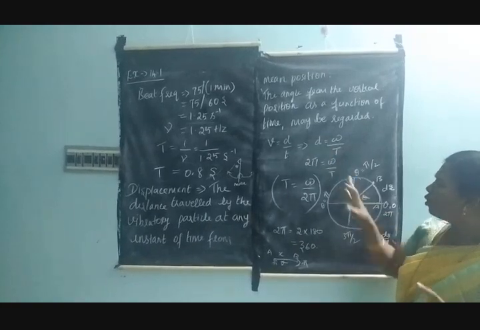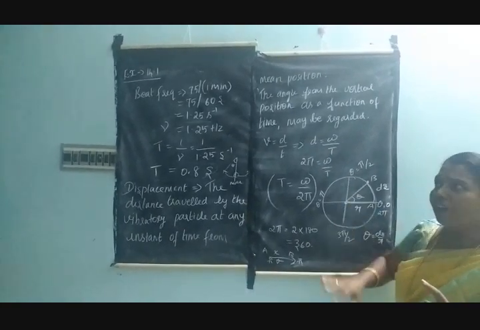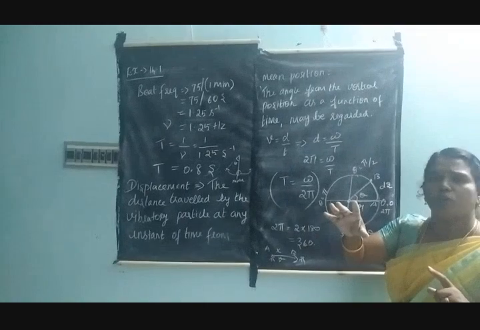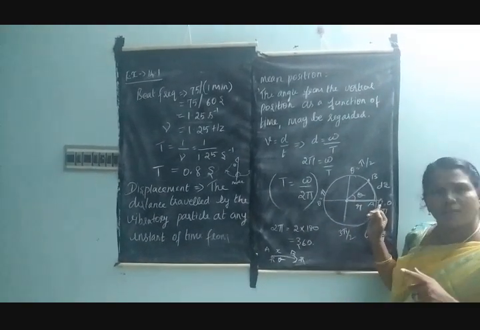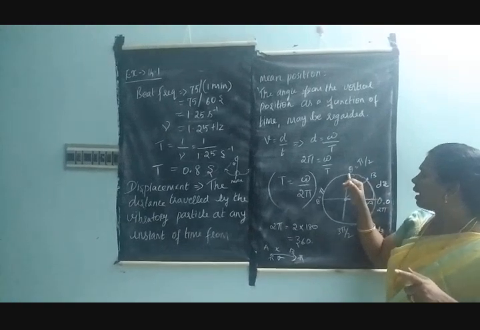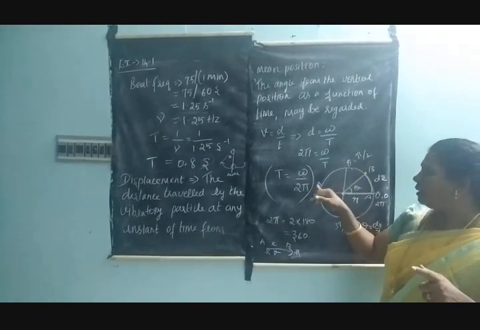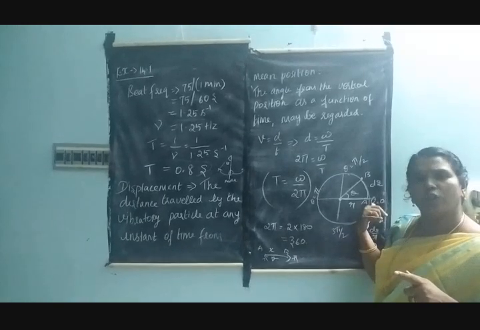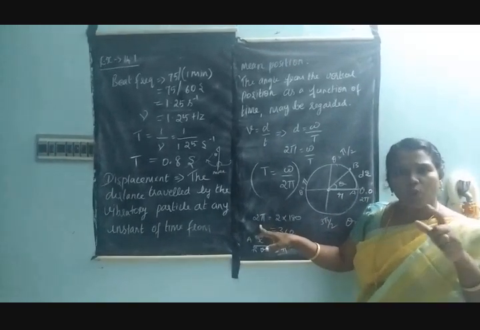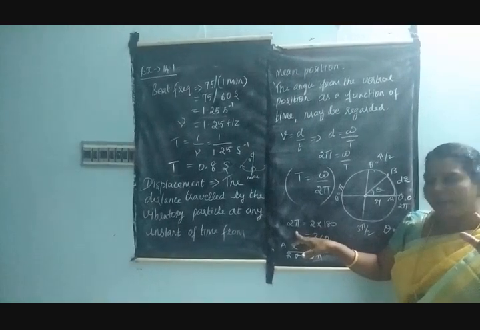What is the distance of the rotational motion? If I need to complete one rotation, how much angle is required? See here, theta is equal to 0. When it goes to the right side, theta is equal to pi by 2. Next, theta is equal to pi, next 3 pi by 2, next 2 pi. What is 2 pi? You know that the pi value is 180 degrees.